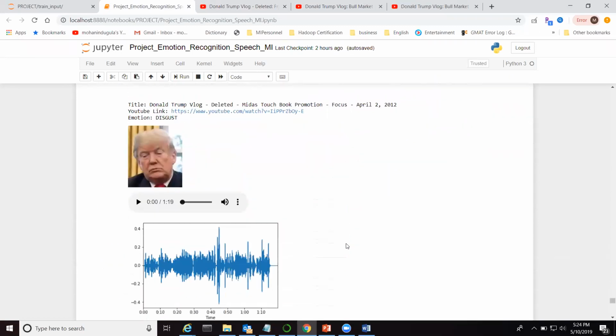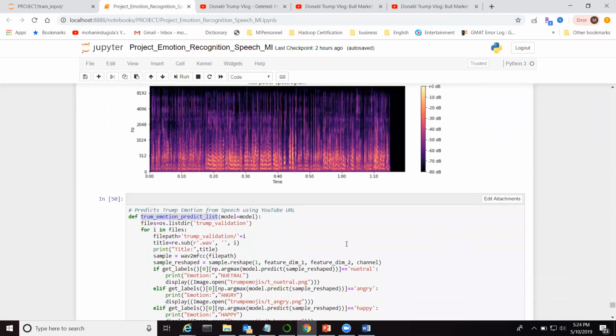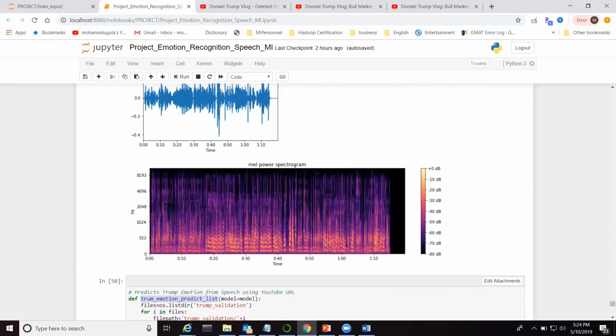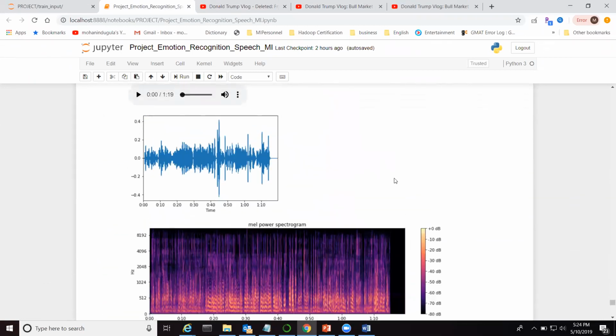So this way, the same model can predict the emotions, and it's able to predict very close to the actual values. If you train this model with more Trump speeches, then it can predict more closely, with 100% accuracy. Yeah, thanks for watching my video. Thank you.